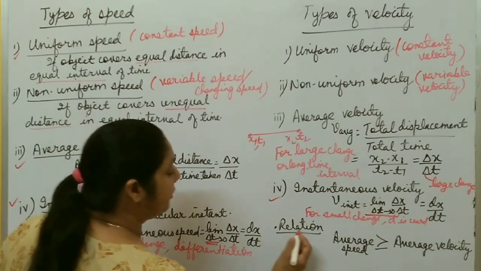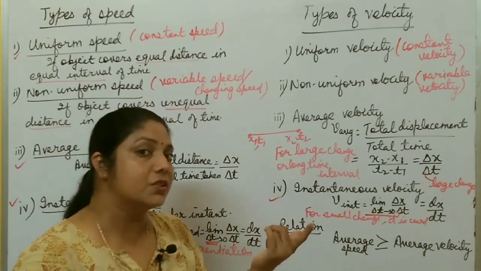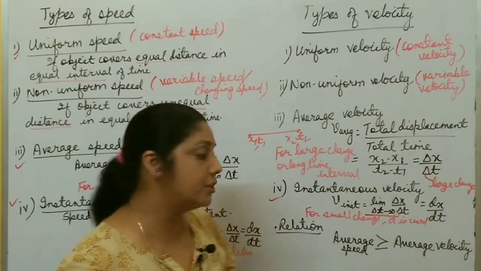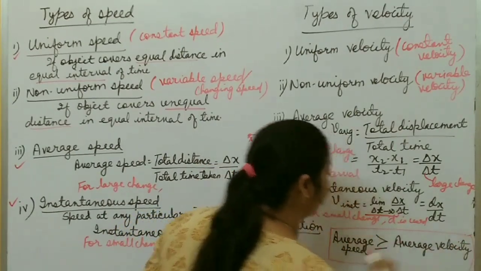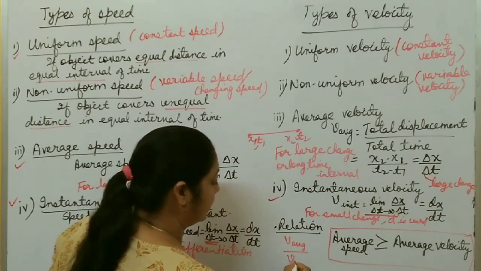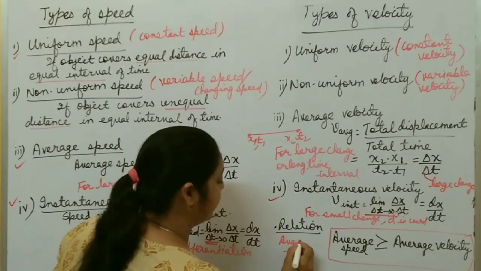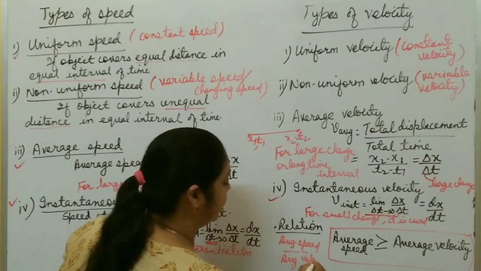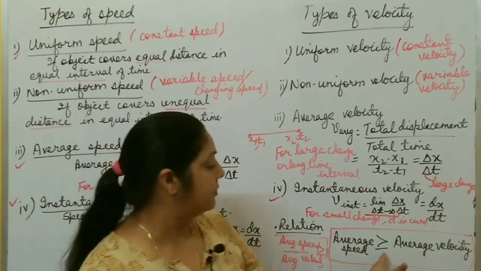There is one important relation between average speed and average velocity. Speed is always positive, because distance is always positive, but displacement may be positive, negative or 0. So velocity also may be positive, negative or 0. So average speed is always greater than or equal to average velocity. It means the ratio of average speed to average velocity is always greater than or equal to 1.